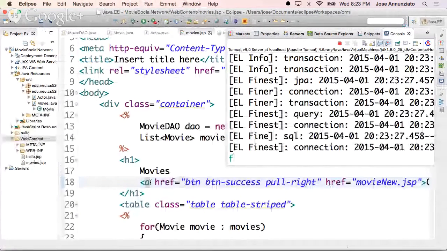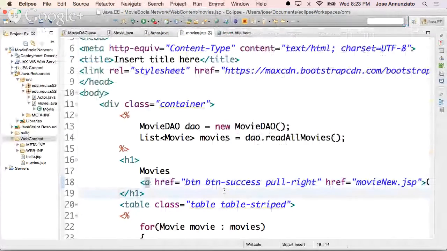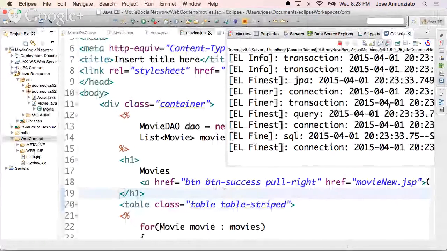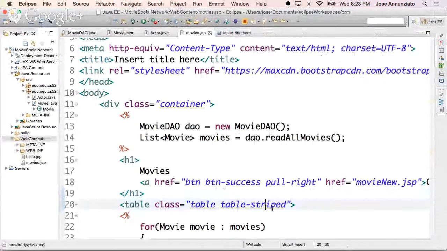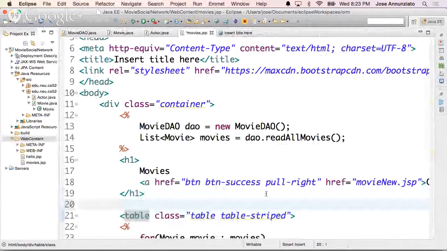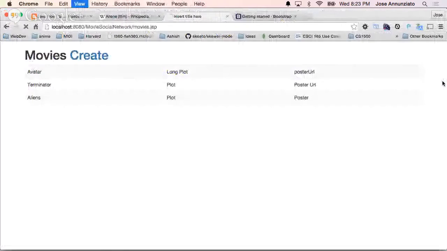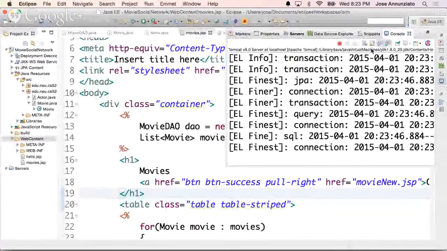Come on server, deploy. Need to restart. Come on. Oh, well, it's going to look like a button.